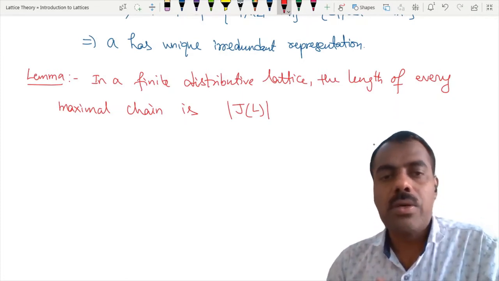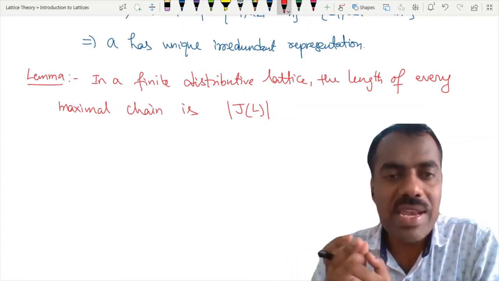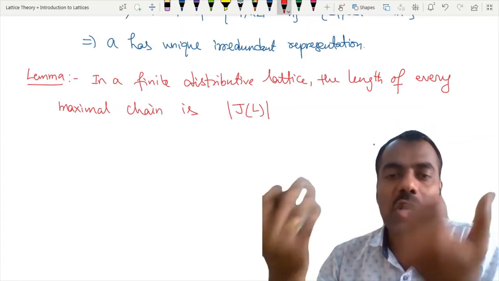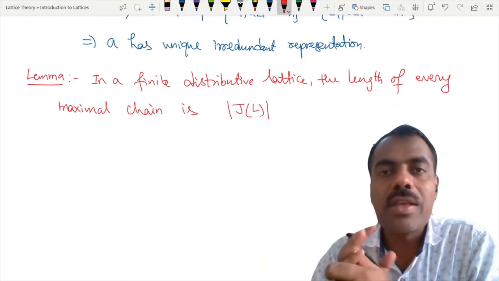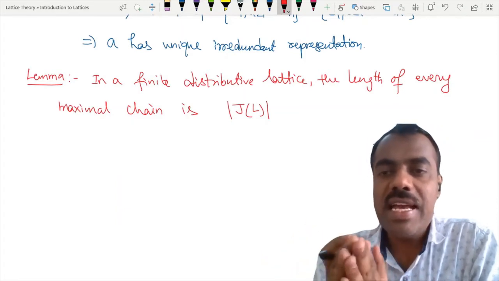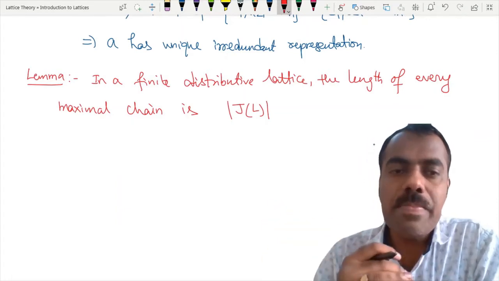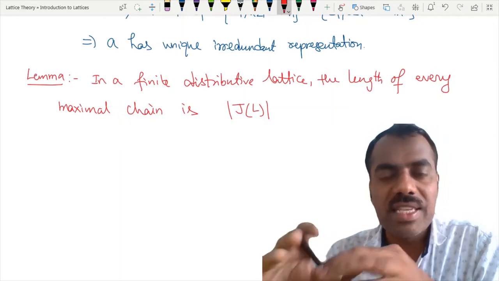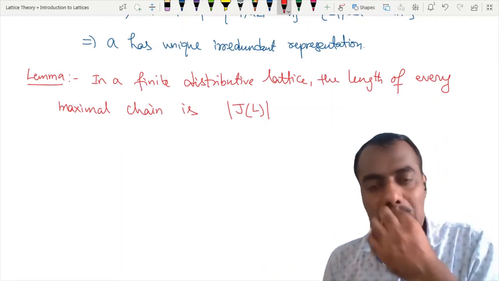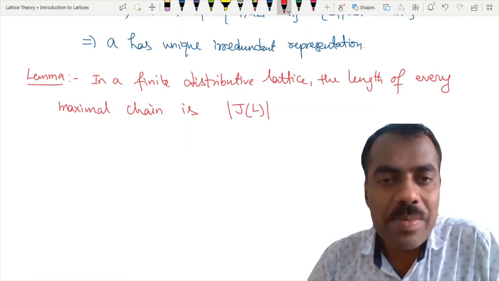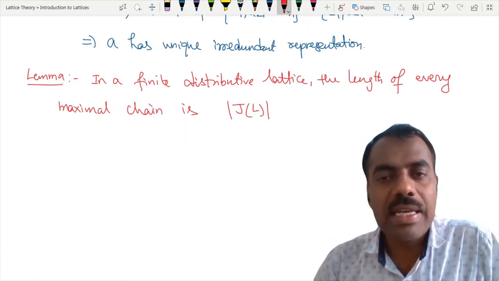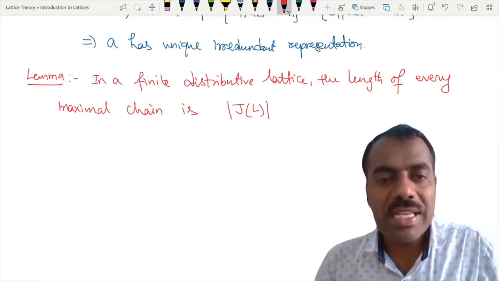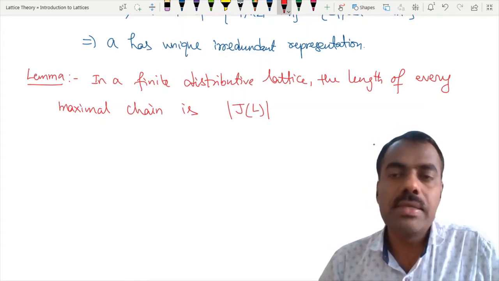So in that finite distributive lattice, how many join irreducible elements are there? That many, that is the length of any maximal chain. Suppose there are four non-zero join irreducible elements in that given distributive lattice. Then you take any maximal chain, the length is 4.